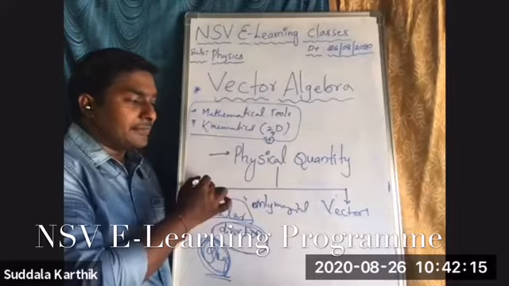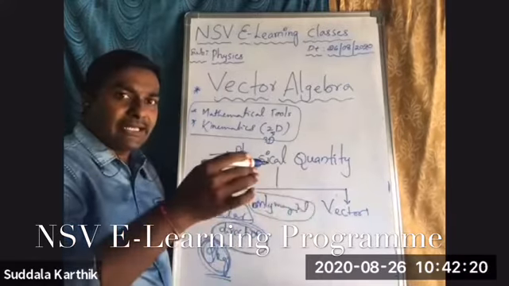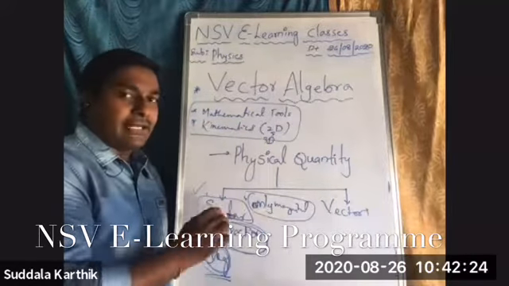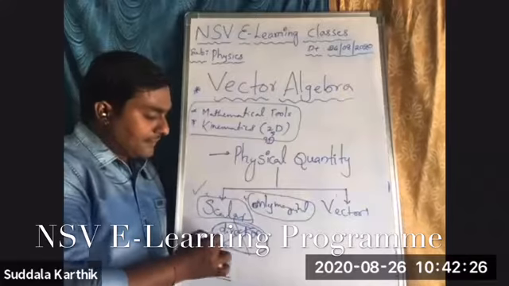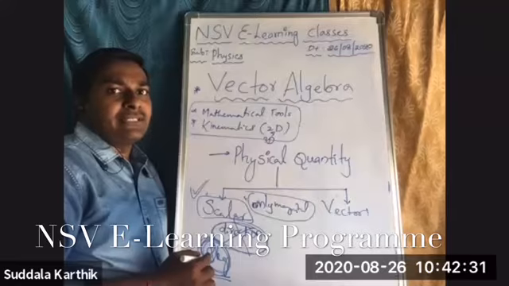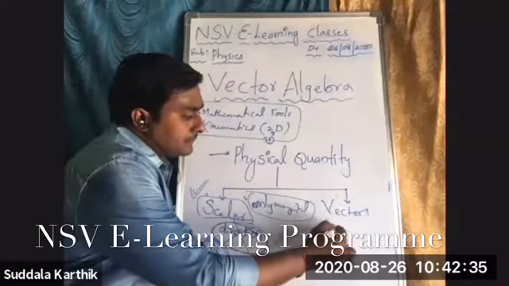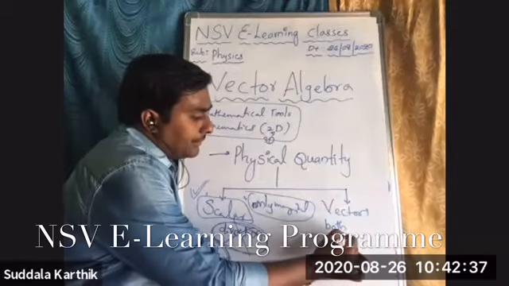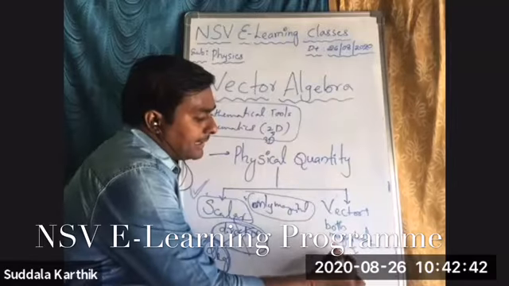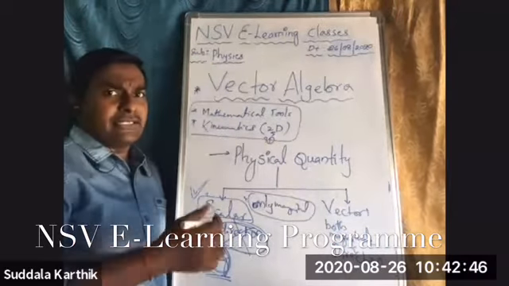A scalar physical quantity is one which requires only magnitude to explain it. There is no discussion of direction. Then that physical quantity is called a scalar physical quantity. Suppose both magnitude and direction are required to explain a physical quantity, as I discussed in the classroom.